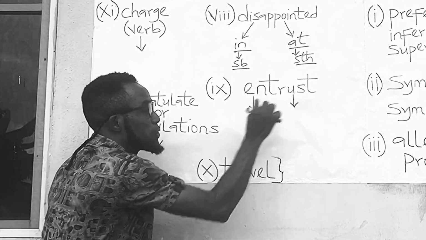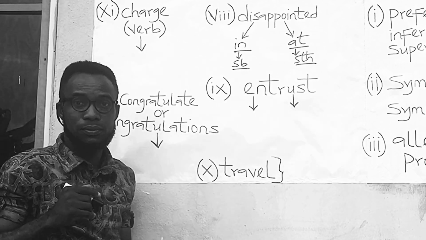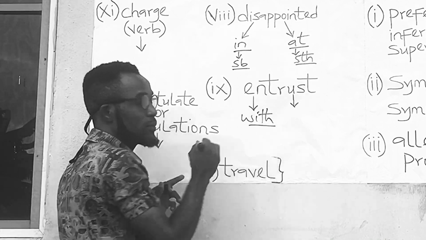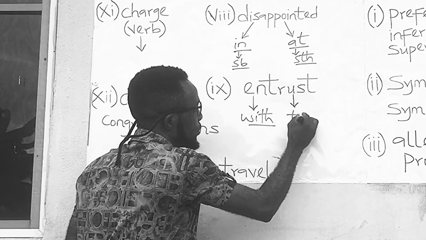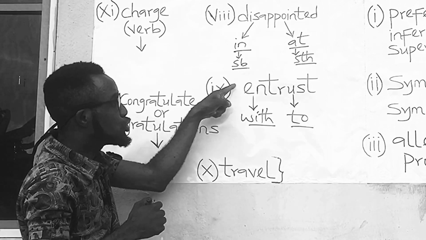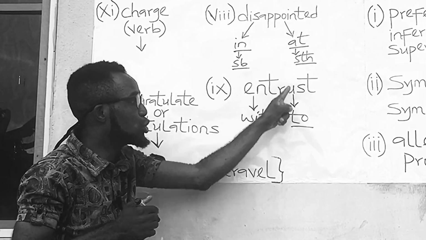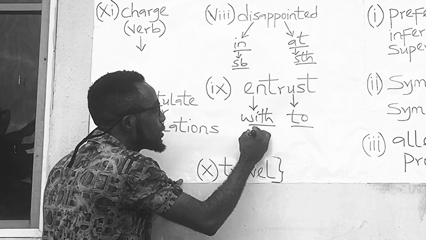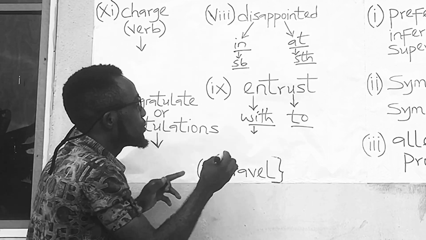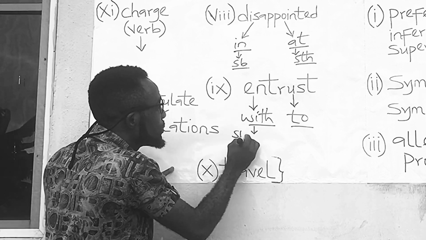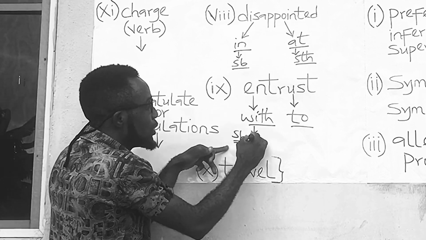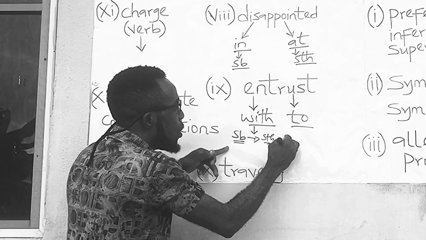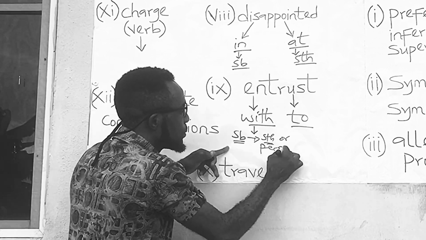The word entrust carries two prepositions, and they are with and to. So we can have entrust with and entrust to. The truth is, you entrust somebody with something or a person.